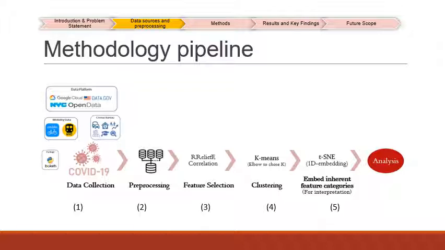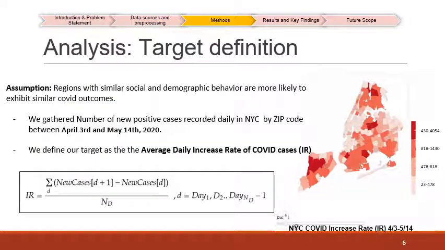We performed k-means clustering on 113 features and we selected 8 clusters using the elbow method. In order to make our features more interpretable, we categorized them into 7 feature categories and then mapped this using t-SNE 1D embedding in order to aid our analysis. Our assumption is that regions with similar social and demographic behavior are more likely to exhibit similar COVID outcomes.